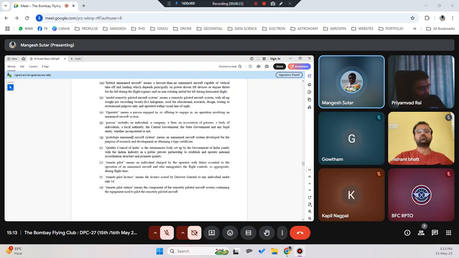Now, who can do type certification? Quality Council of India is an autonomous body set up by the Government of India jointly with Indian industry in public-private partnership to establish and operate a national accreditation structure and promote quality. So our cars, any industrial things we get, a car, a pressure cooker, or anything wherever we get that ISI mark, that is through the Quality Council of India.